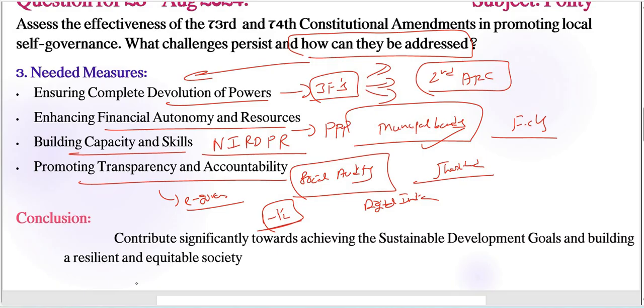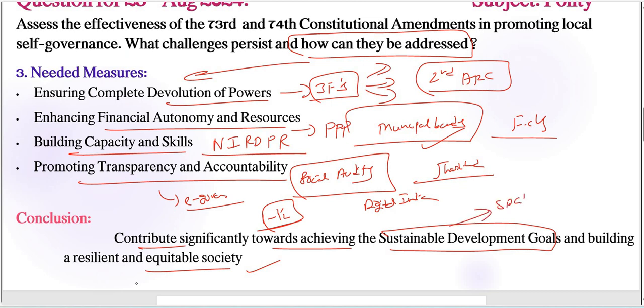If we follow the above measures, the realization of the true potential of the 73rd and 74th constitutional amendments will not only strengthen governance structures but also contribute significantly towards achieving the Sustainable Development Goals and building a resilient and equitable society. Here we are connecting our SDG goals, right?